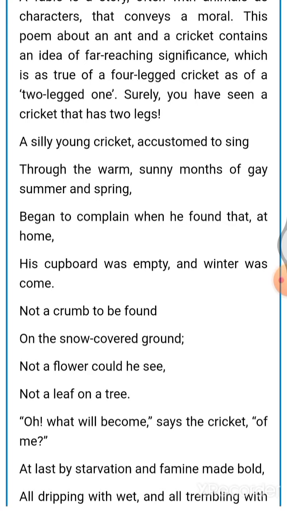Accustomed to sing means habituated to sing through the warm sunny months of gay summer and spring. So during the summer season, these crickets were habituated to sing and enjoy the warmth and happiness of summer and spring. Gay means happy, so happy summer and spring.